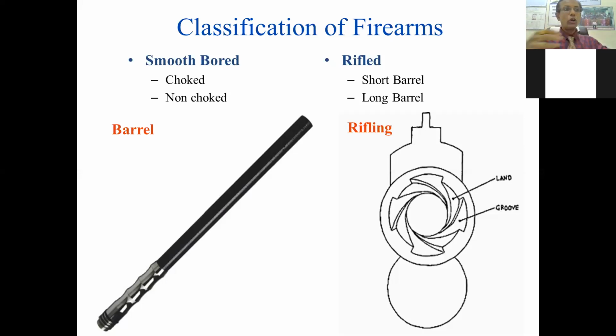Is it clear? So what is rifling? Rifling is the grooves present inside the barrel. The elevated portion is known as the land, and the depressed portion or notch is known as the groove. And it is the peculiarity of which type of firearm? Rifle firearm. These grooves and lands are not present in a smooth bore firearm. So that is the difference between the smoothbore firearm and the rifle firearm.